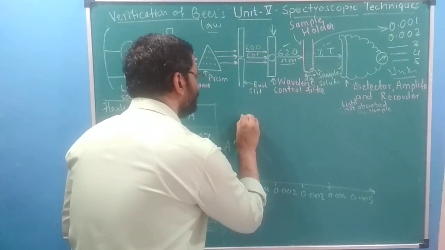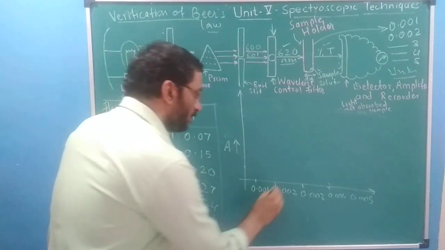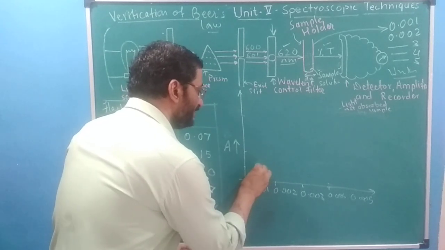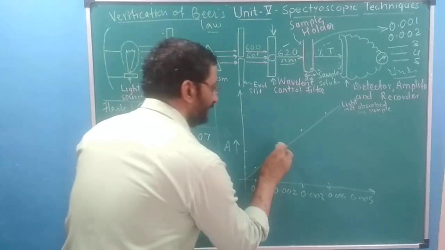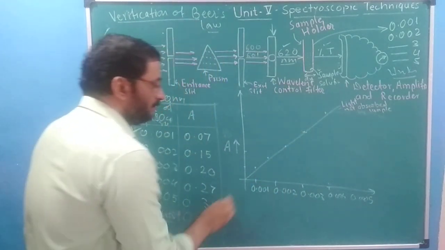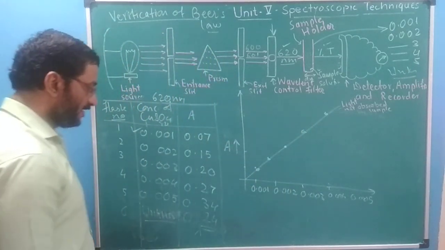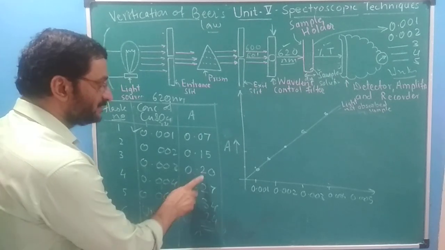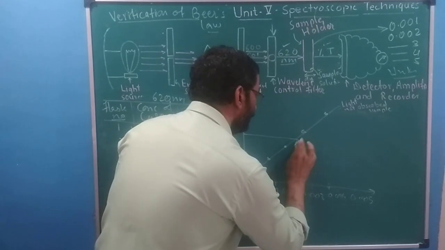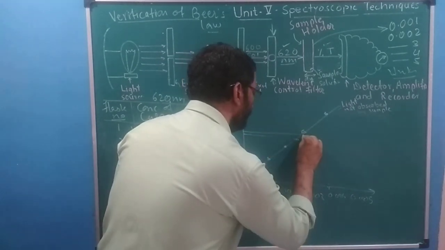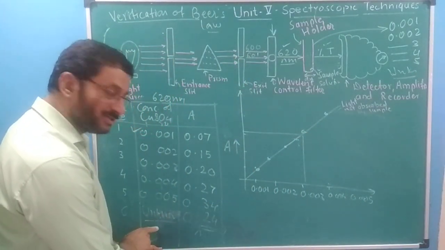Okay, this is absorbance. For minimum concentration, the minimum absorbance. As you increase the concentration, absorbance goes on increasing. We should get a straight line passing through the origin. There will be minor deviation, but by and large we will get one point, second, third, fourth, and fifth. And for the unknown, it is 0.24, somewhere in between 3 and 4 it is falling. So this is the point for the unknown solution, maybe here, like this, whose concentration is not known.